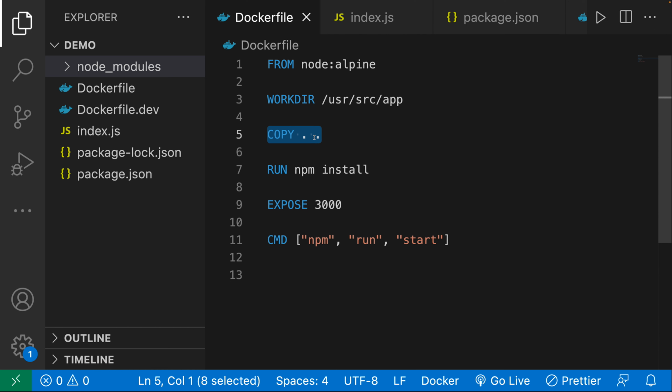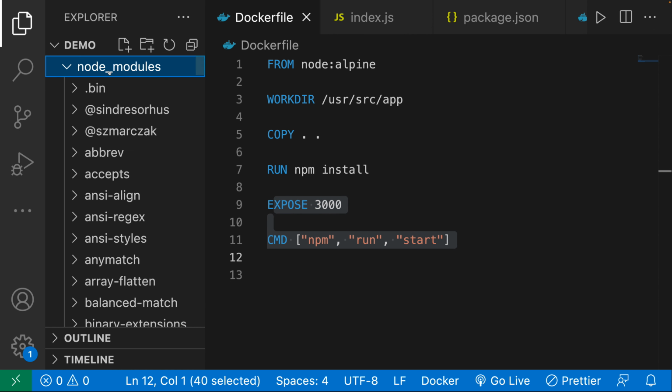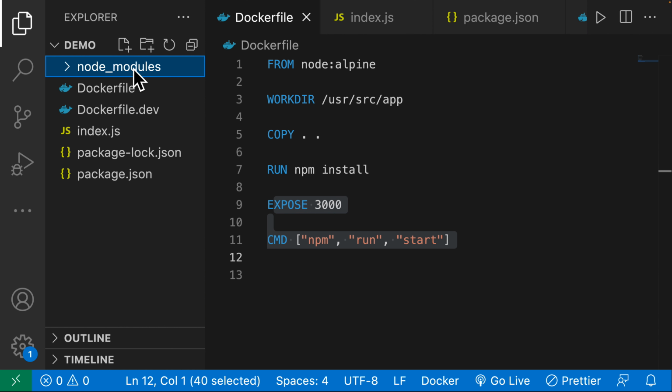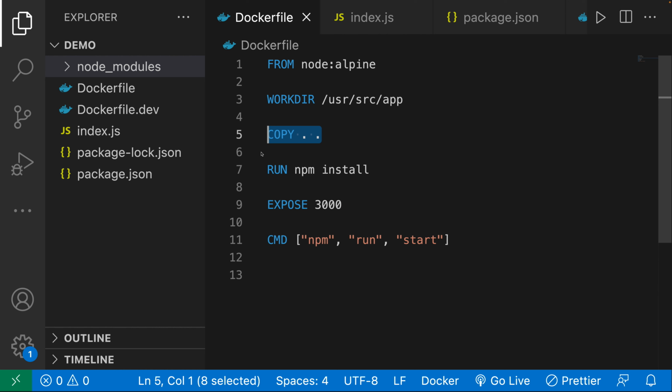And then to make matters worse, after we got everything in there, we're just going to do an npm install to install all the dependencies again, which is already a very slow step. And then of course over here, this is going to be exactly the same. So ideally, if you have node modules inside of your directory and you want to build an image, we do not want to copy that node modules into the container. We want the container to create it by running an npm install. So that is what we want to do.